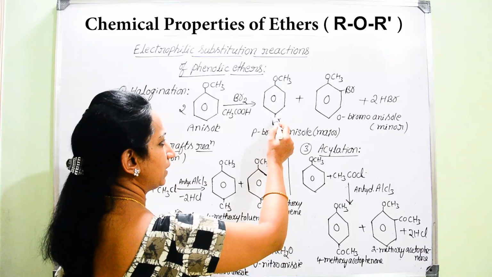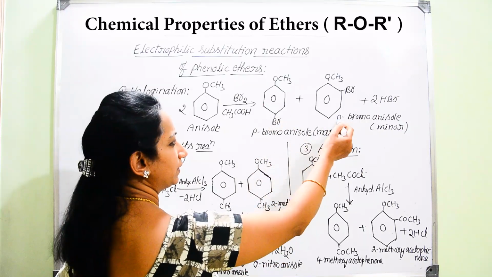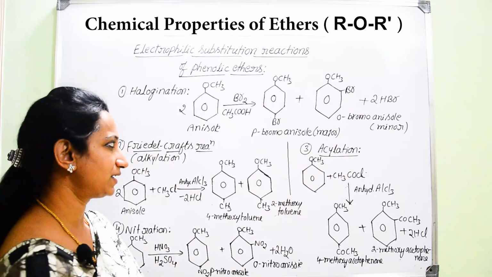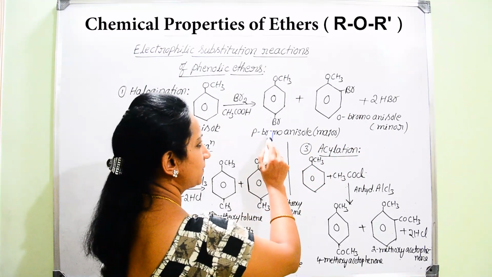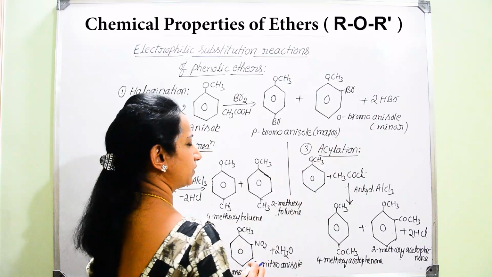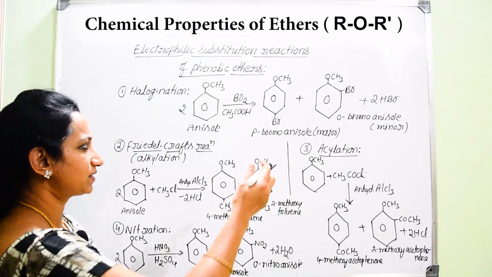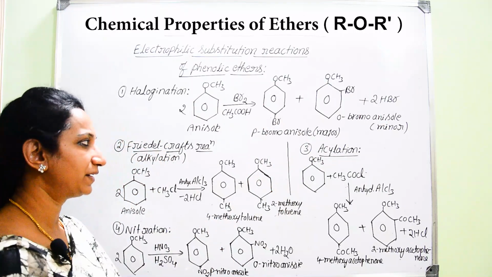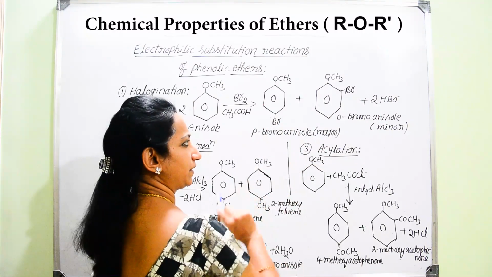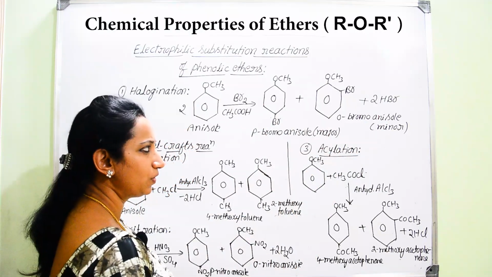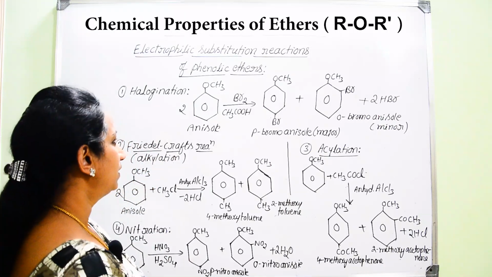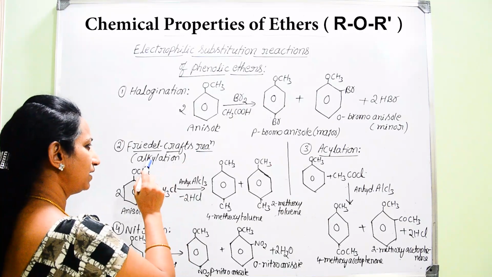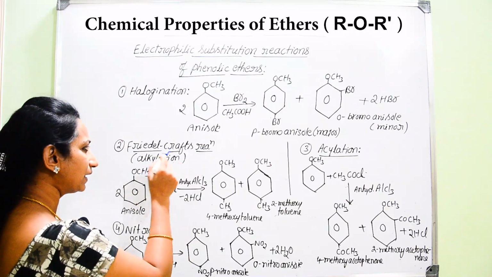One is para-bromoanisole, another one is ortho-bromoanisole. Now, we can easily guess, among the para substituted product and the ortho substituted product, which is more stable? Absolutely, para-bromoanisole is said to be more stable and it is the major product compared to ortho-bromoanisole. And of course we can go for the Friedel-Crafts reaction by considering alkylation.